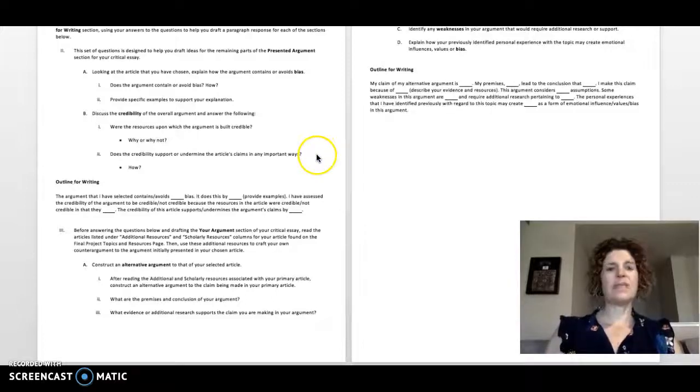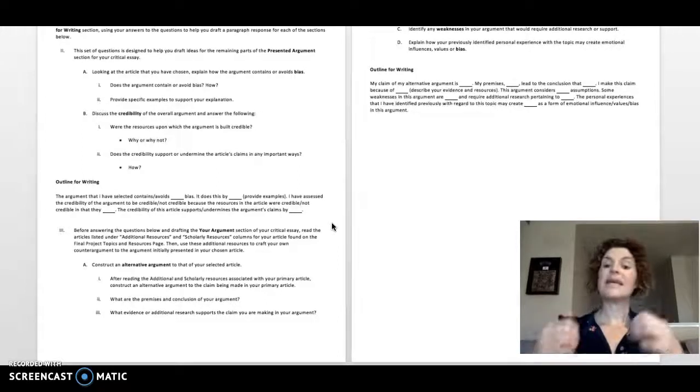Another thing is if it takes you to a site similar to Wikipedia, then yeah, we're probably not going to call that credible. What we're looking for is scholarly work. So we want studies that have been done, that have been published, that have been peer reviewed. Those are ideal. And of course, again, I'm looking for support. I want insight citations. I want you to support your answer. So don't just tell me, yes, the article is credible. Explain to me why it's credible and prove it to me.